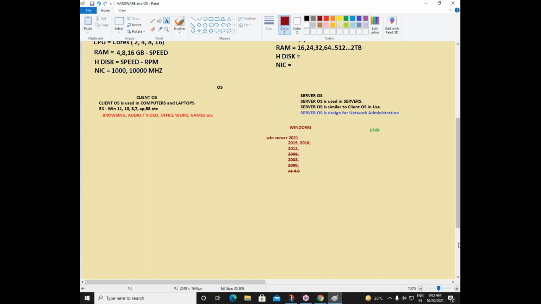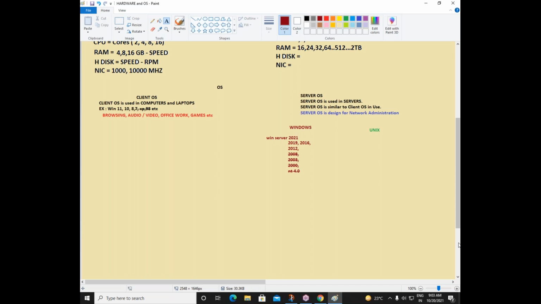So we can go to a company, we may have any server operating system there. It can be 2012, 2019, 2016, or maybe even 2021, who knows. Once you finish all your courses and once you get a job, after a couple of months, maybe you may see a company using 2022 also.